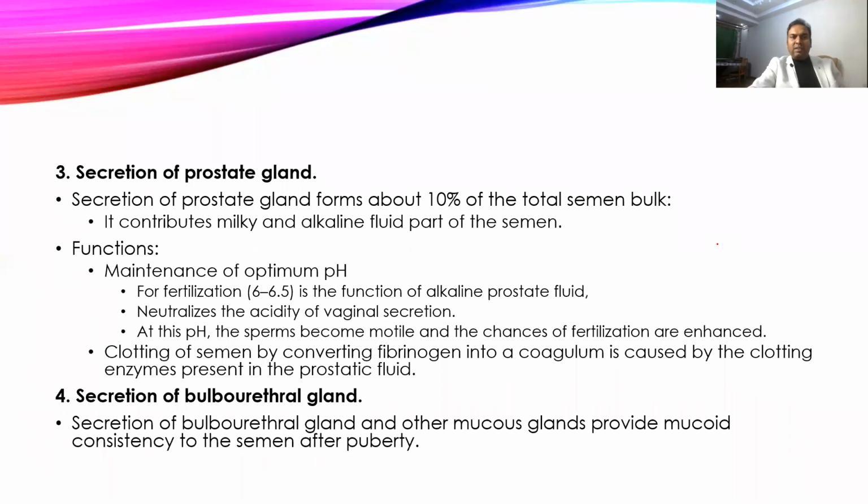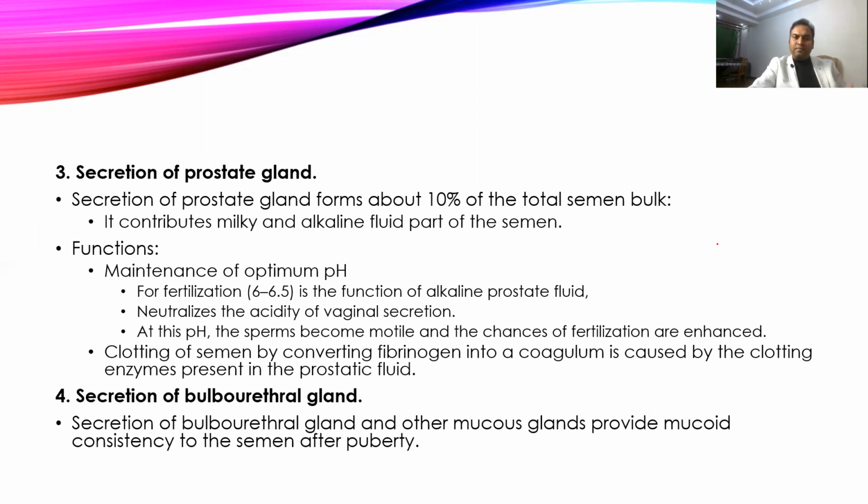Then comes the second secretion, the prostatic gland secretion, which contributes 10% of the total semen volume. It is milky and highly alkaline in nature, and it helps to maintain the optimum pH in the vaginal tract by neutralizing the pH of the vagina.